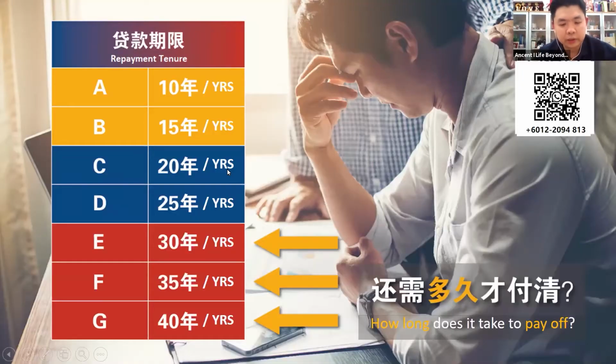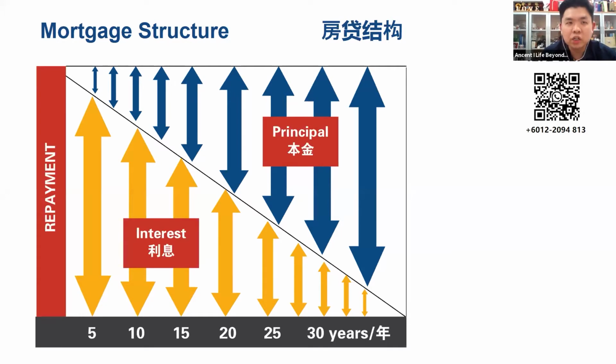Normally the repayment tenure in the market is about 25 years to 35 years right now. If the mortgage loan is extended, how long does it take to pay off the property? We can't change the mortgage structure actually, but we have a way to let you know how to shorten a 30 years mortgage loan to 15 years, even half, or even 25% of the tenure.